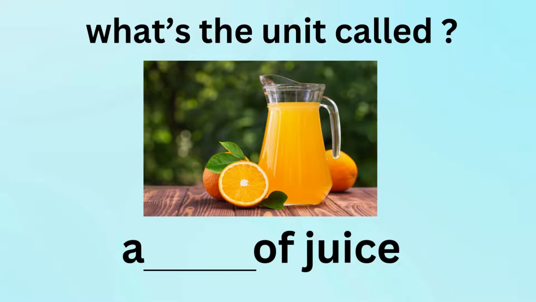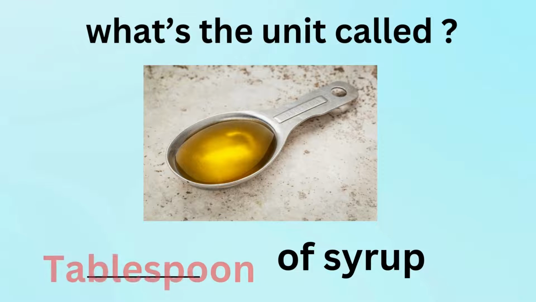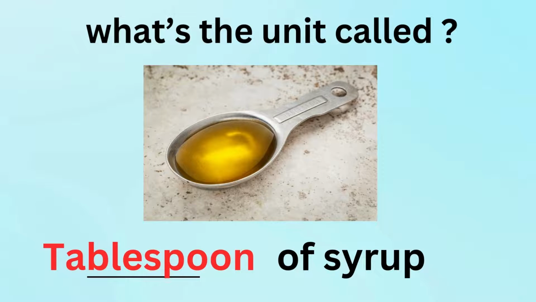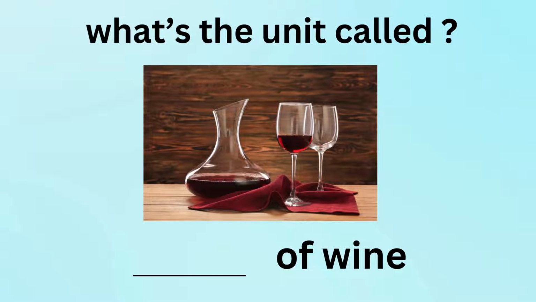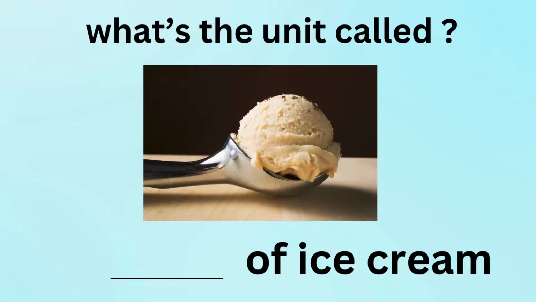What's the unit called? A jug of juice. What's the unit called? Tablespoon of syrup. What's the unit called? Decanter of wine. What's the unit called? Pouch of juice. What's the unit called? Scoop of ice cream.